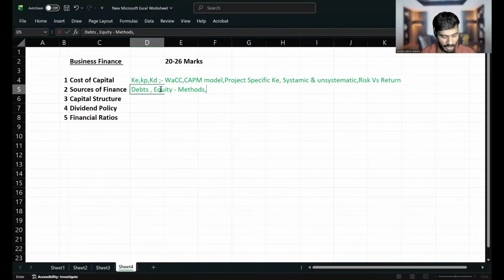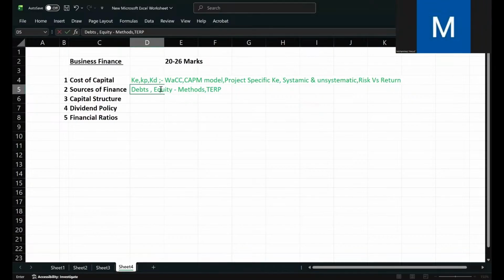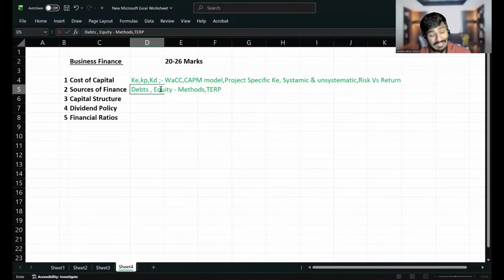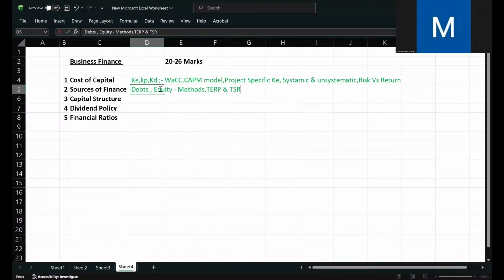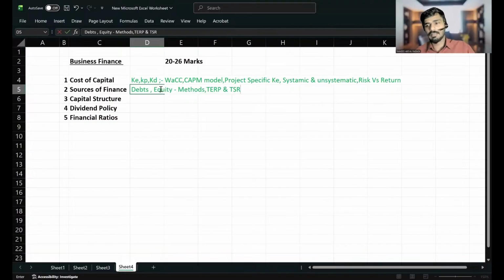Anyway, after learning all these, you must learn about TERP, theoretical ex-rights price. Do you know how to calculate TERP? TERP is one of the important topics. You must be able to understand how to calculate TERP. And also you have to learn about TSR, total shareholders return. TSR is also an important topic.